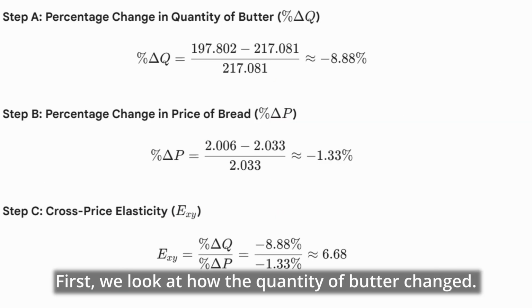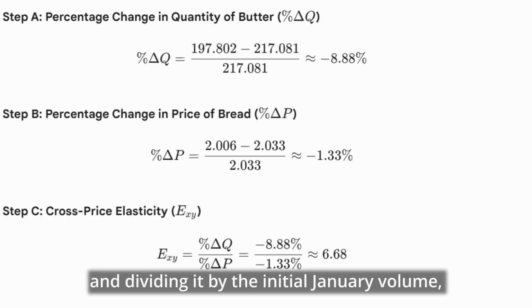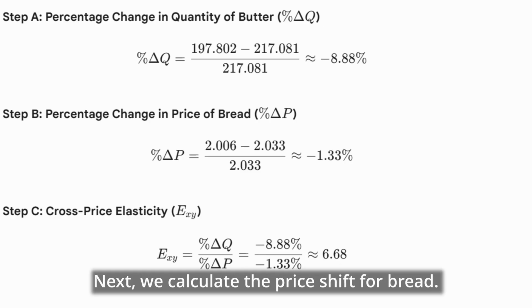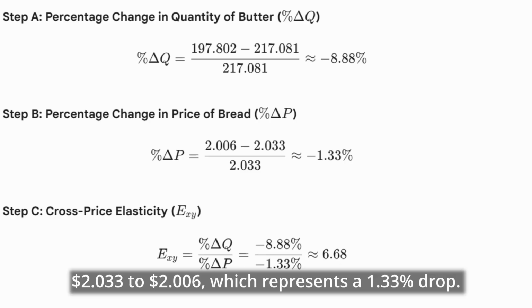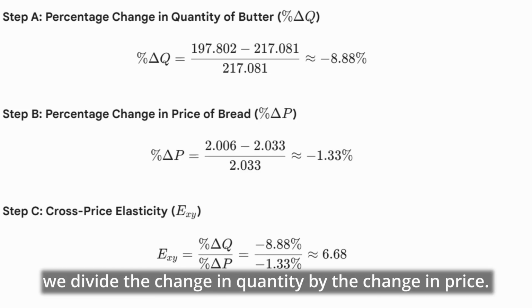First, we look at how the quantity of butter changed. By taking the difference between February and January and dividing it by the initial January volume, we see a decrease of 8.88% in butter consumption. Next, we calculate the price shift for bread. Following the same logic, the price of bread decreased from 2.033 to 2.006, which represents a 1.33% drop. Finally, to find the elasticity, we divide the change in quantity by the change in price.